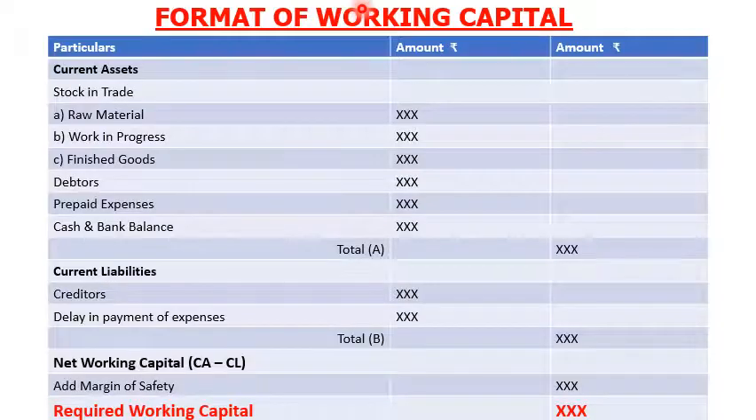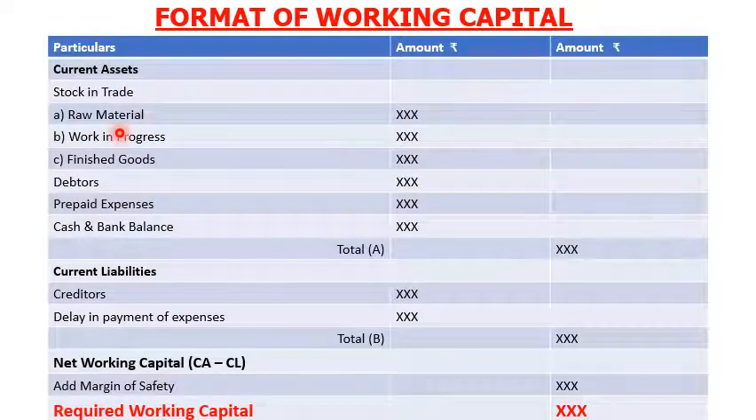This is the format of a working capital. In a working capital, there are some basic conditions and basic rules. These are the components of a working capital. There are two parts: the first is current assets and the other is current liabilities. In current assets, first we have to consider the stock in trade. Stock in trade is also called inventory. In stock in trade, there are three parts.